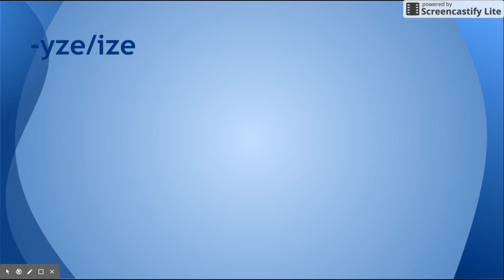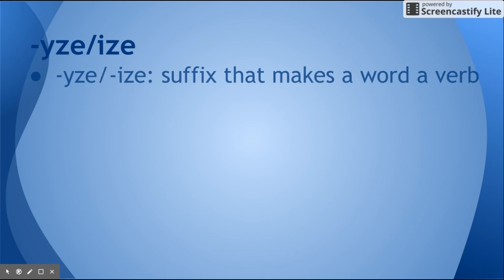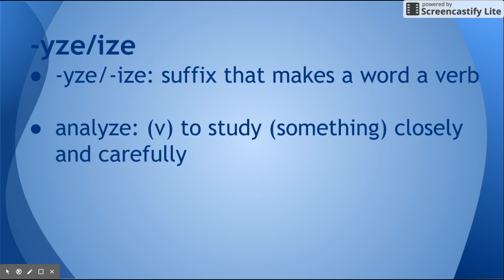First one is one we actually looked at yesterday when we did our base words, and that's the YZE, or more commonly IZE. You'll see IZE a lot more often than you'll see YZE. And like we talked about yesterday, it turns a word into a verb. The word that we are doing in this unit is analyze. And like we said yesterday, it's to study something closely and carefully.